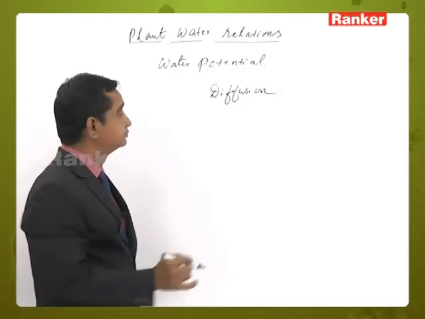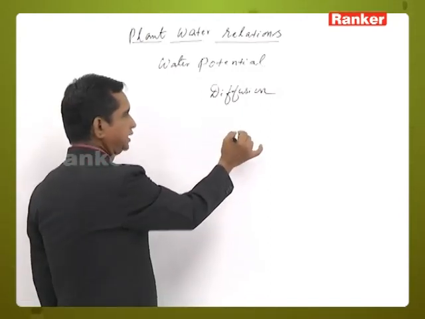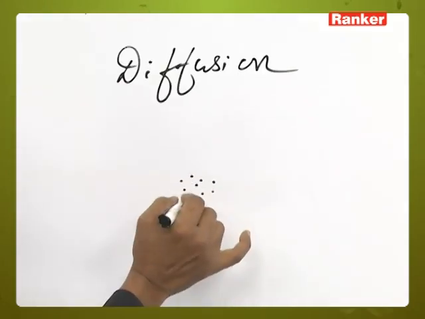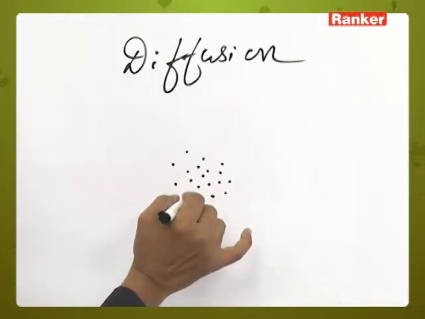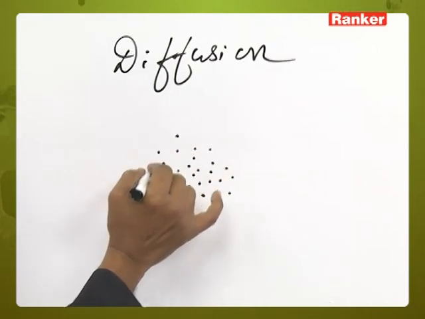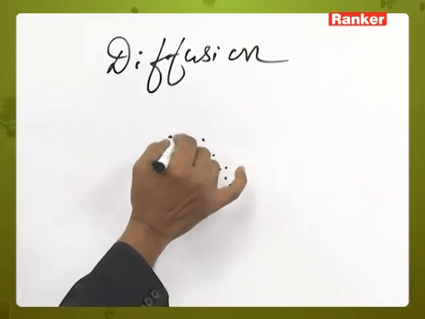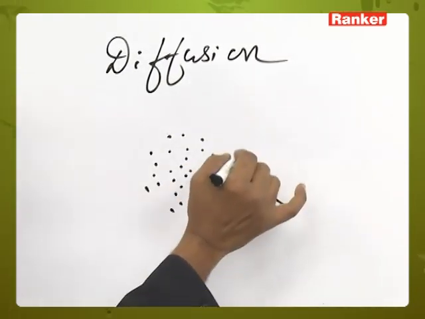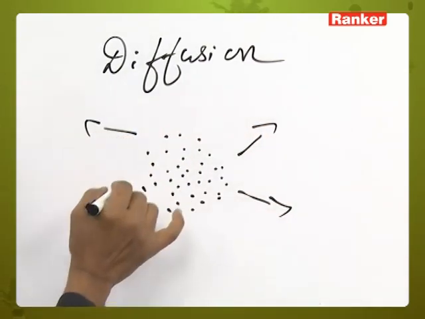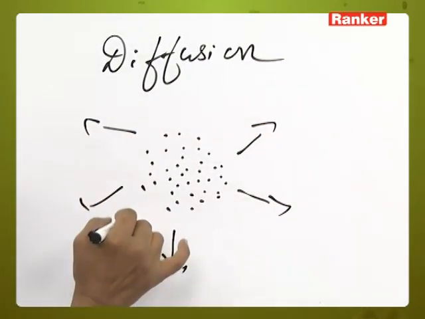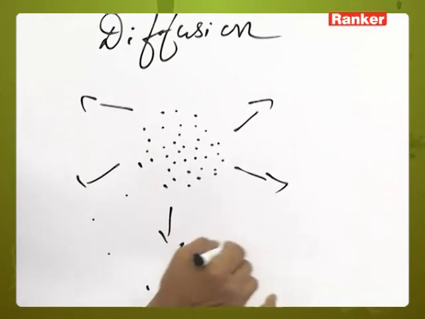Diffusion means any substance from its higher concentration diffuses out to its lower concentration.